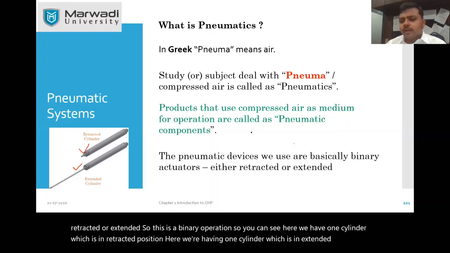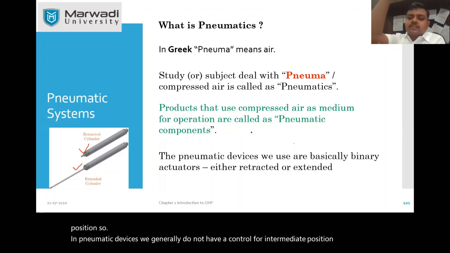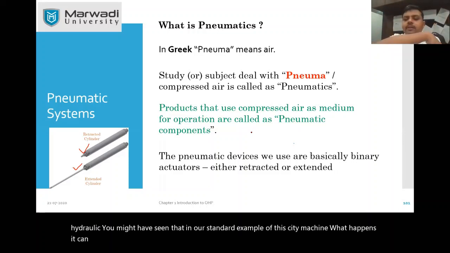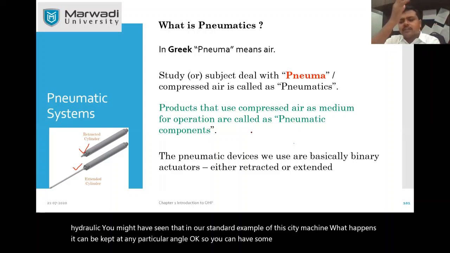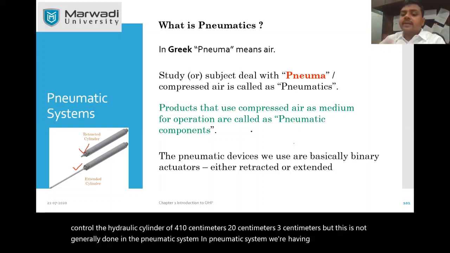In pneumatic devices, we generally do not have control for intermediate position. In hydraulics, you might have seen in our standard example of the JCB machine, it can be kept at any particular angle. So you can have some intermediary position. You can control the hydraulic cylinder up to 10 centimeter, 20 centimeter, 30 centimeter. But this is not generally done in the pneumatic system. In pneumatic system, we generally have a binary operation.